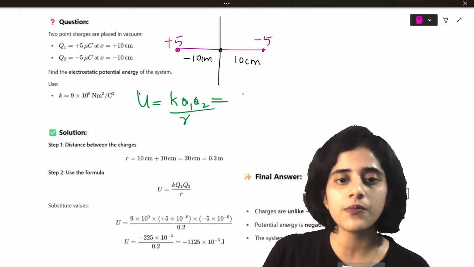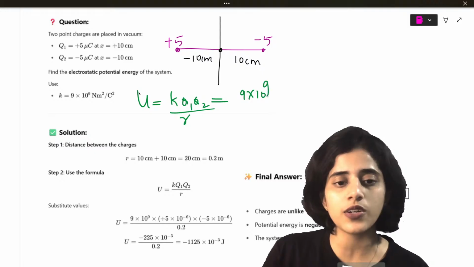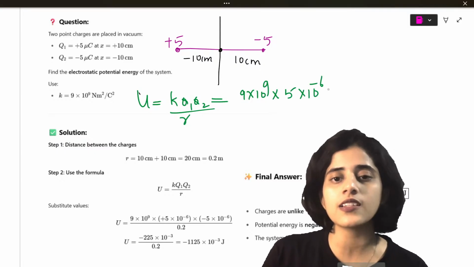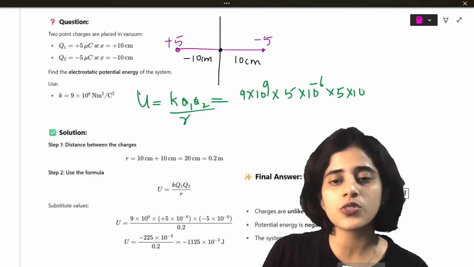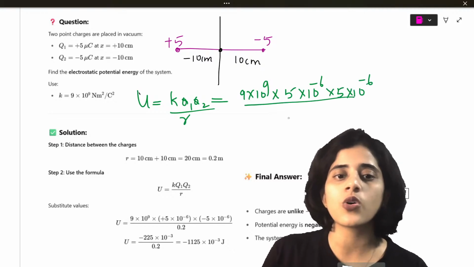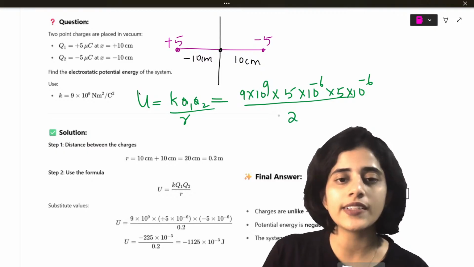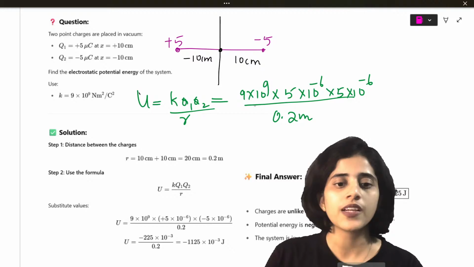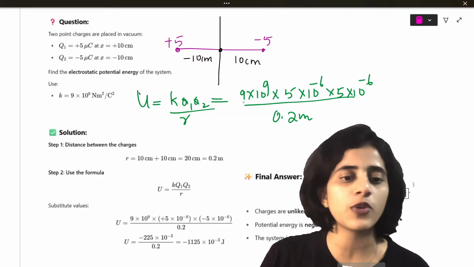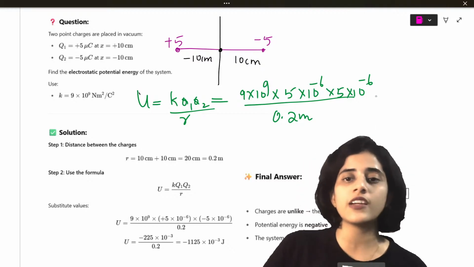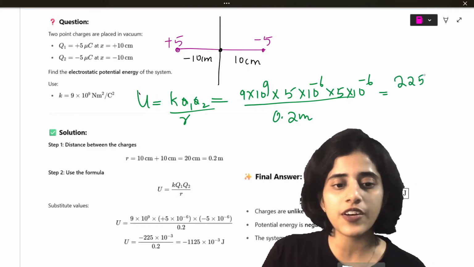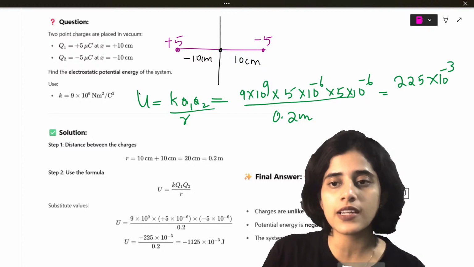So this will be 9 into 10 raised to 9 into 5 into 10 raised to minus 6 into 5 into 10 raised to minus 6, the whole divided by 20 centimeters, which is 0.2 meters. So 5 into 5 is 25. 25 into 9 will be 225. So this will be 225 into 10 raised to minus 3, the whole divided by 0.2.